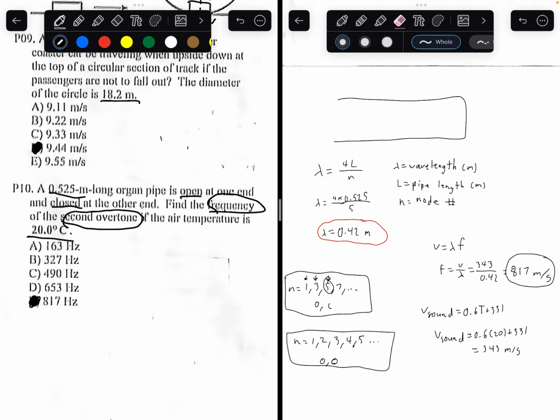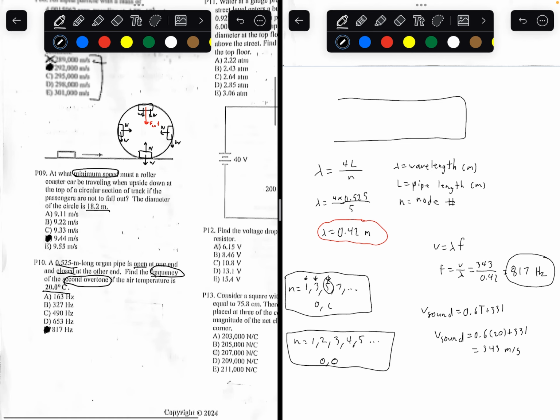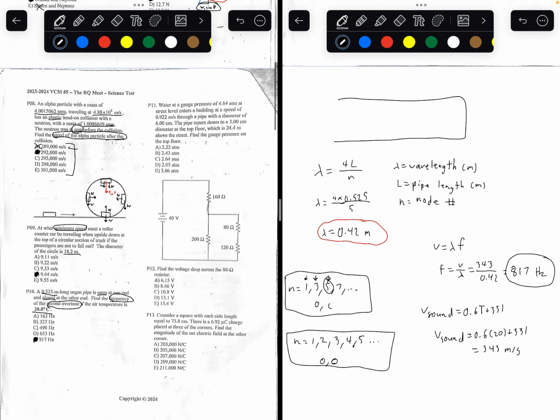And yeah, that's the wrong unit. Frequency is going to be in hertz, not meters per second. So the answer to number 10 is going to be E, 817 hertz.